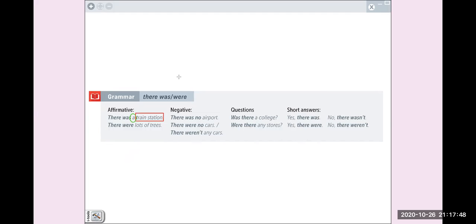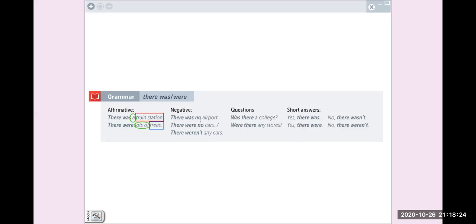But when we are talking about plural nouns, we have different ways to say. For example, trees is my noun here. And we can say a lot of trees, muchos árboles, a lot of trees, right? And when we have the negative, we can say wasn't or weren't, or we can say was no. Cuando decimos was no, ya no necesitamos un artículo acá.